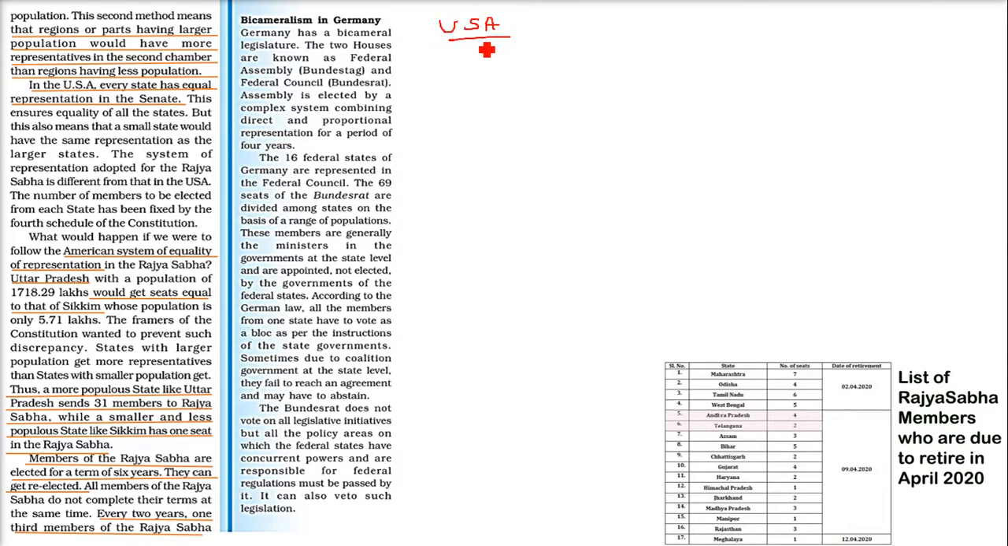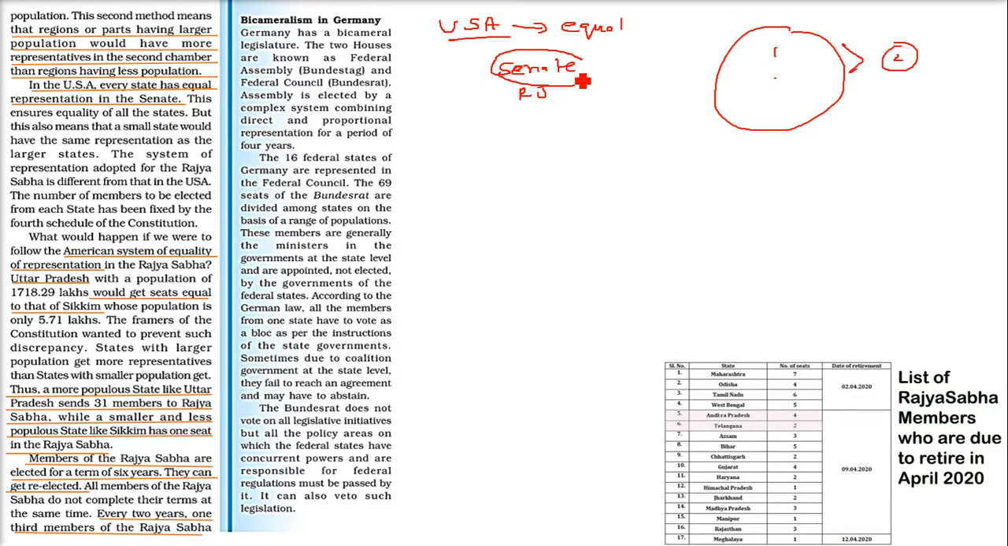In the USA, the United States of America, they have equal representation. What does it mean? Take state 1 and state 2. They have different populations, and state 1's population is way higher than state 2's. But still, in the United States of America, the Senate, which is equivalent to the Rajya Sabha in our country, has this state sending one member, and this state also sending one member. So this is the condition in the USA.